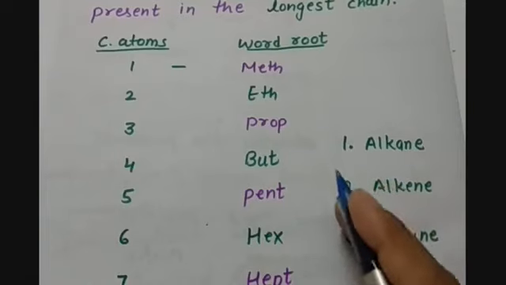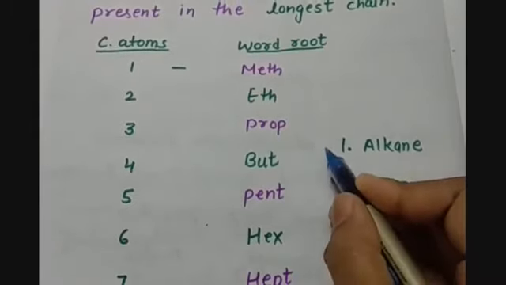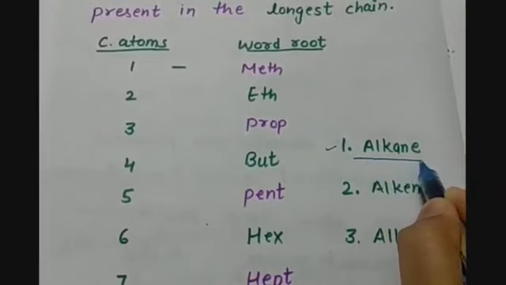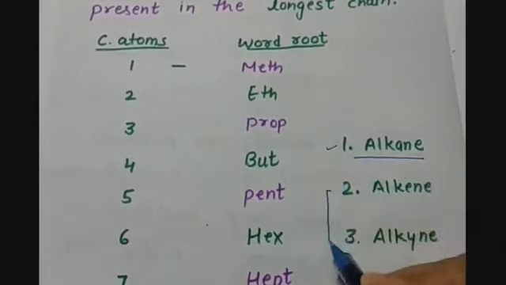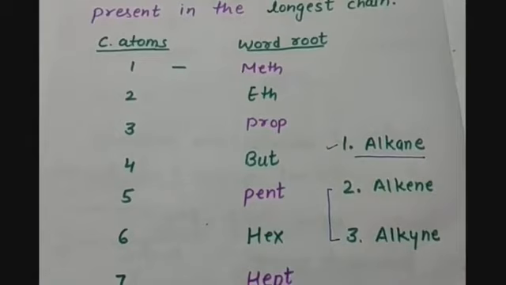These we have studied under saturated and unsaturated hydrocarbons. So singly bonded carbon atoms, alkanes, are the saturated hydrocarbons, and alkene and alkyne are the unsaturated hydrocarbons.